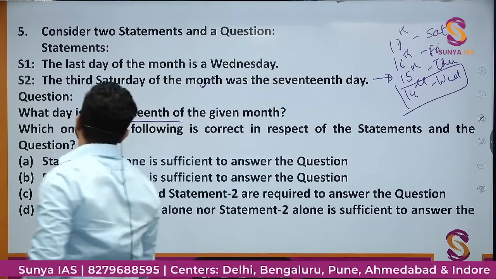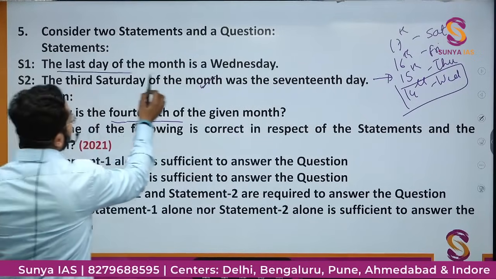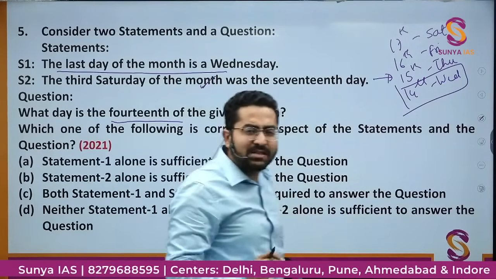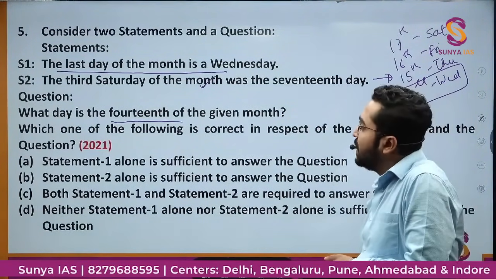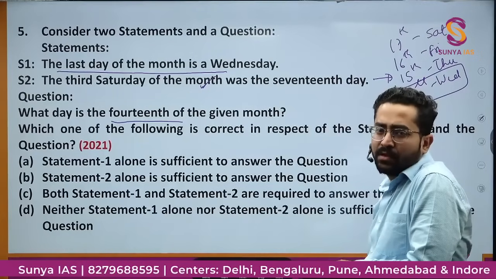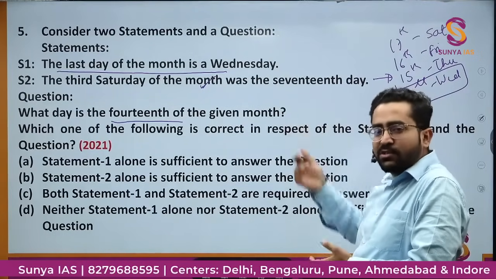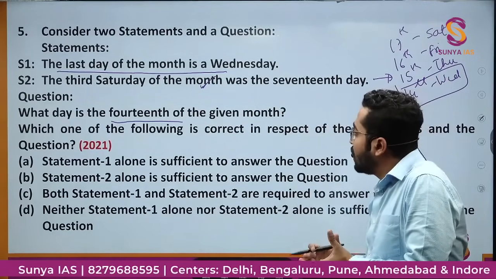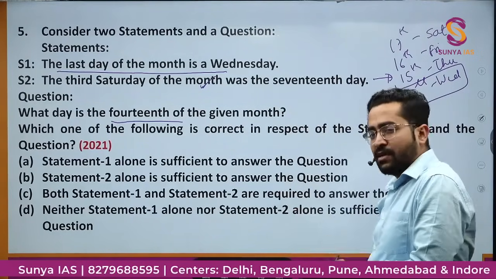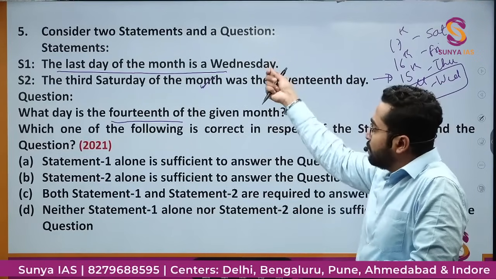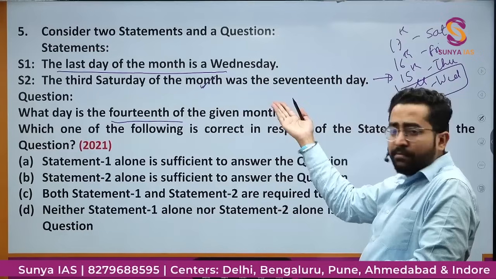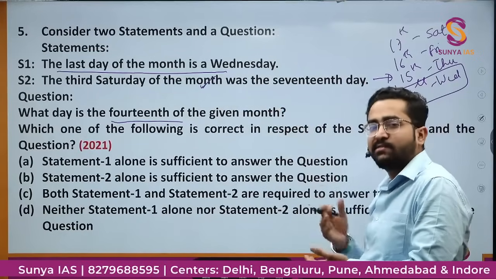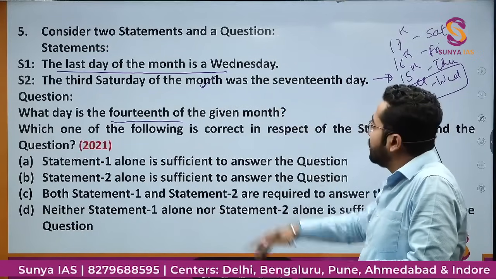Okay, let's look at statement 1. The last day of the month is a Wednesday. It is given that the last day of the month is a Wednesday, so I don't know whether the month is of 30 days or 31 days. If it is 30 days, the calculation will be according to that. If it is 31 days, then the calculation would be in that fashion. If it is 31 days, then 31 minus 21, 24, 17 like this. But if it is 30 days, then from 30 you subtract 7, then you will be getting the Wednesdays.